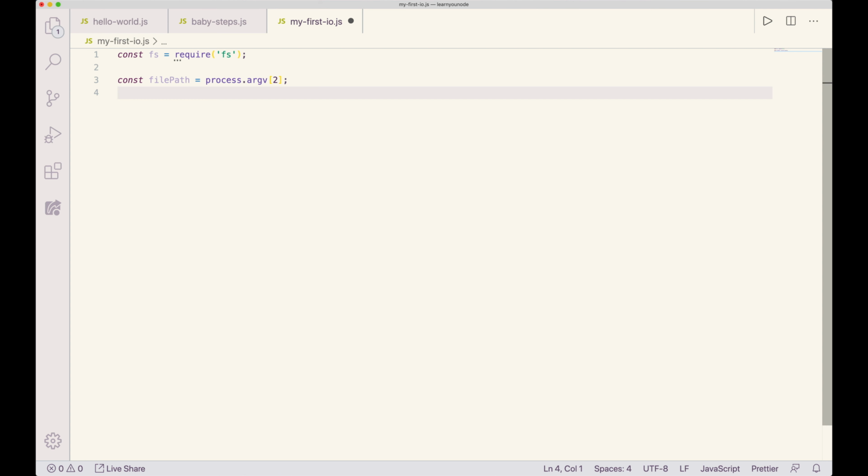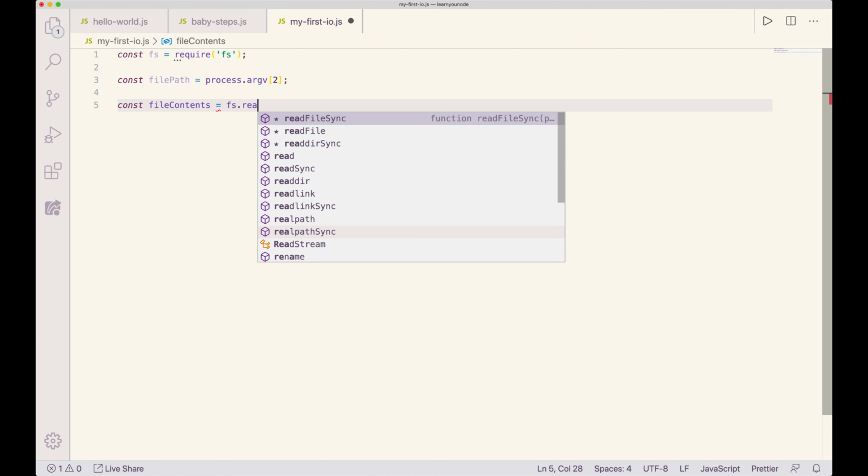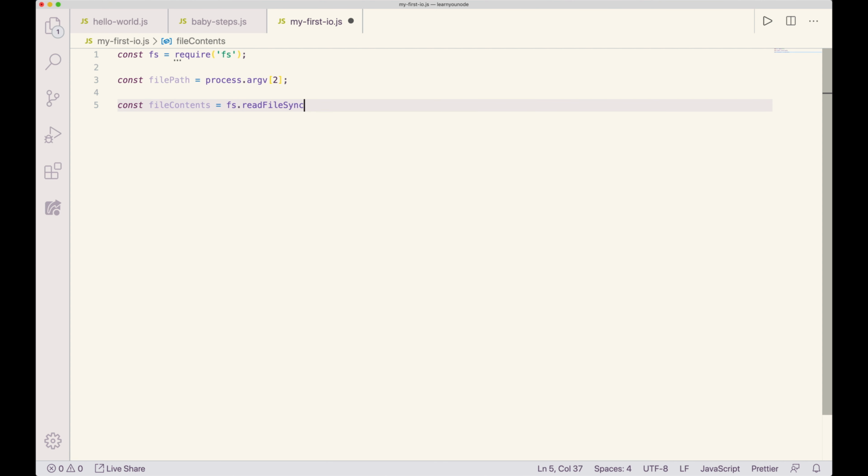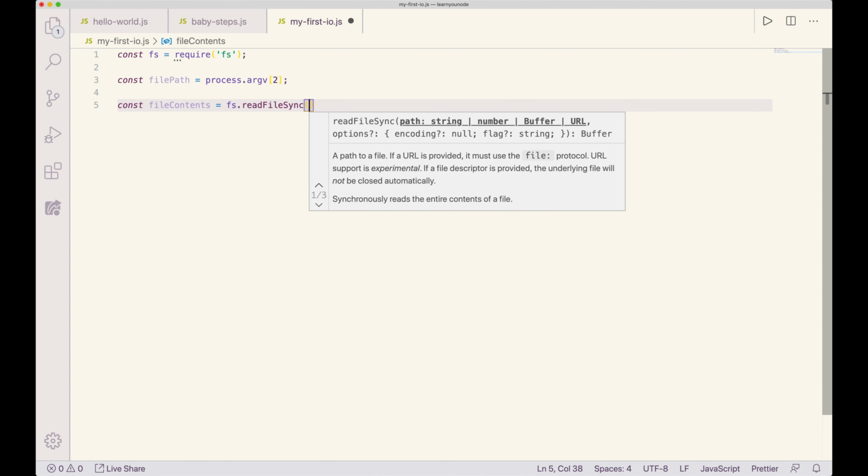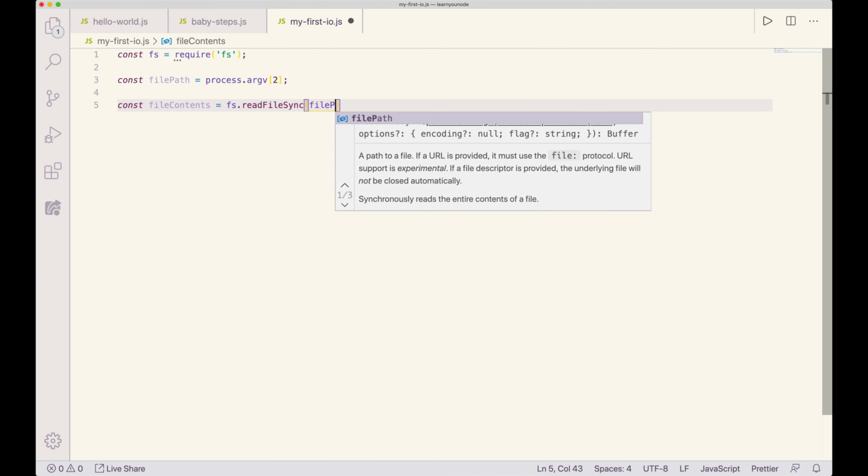And what we want to do to that is we want to read in the contents. So I'm going to create another variable, file contents, and that is going to be fs.readFileSync. And then we're going to pass the path.